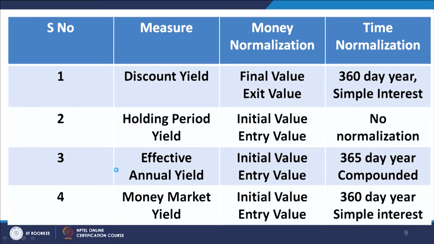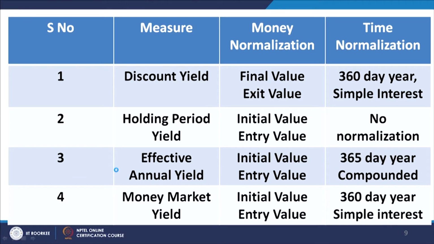That is one speciality of this particular measure, and the second speciality is that normalization with respect to time is carried out on a 360 day year basis and not the 365 day year conventional basis. And the third feature of this particular measure of yield is that it is computed on a simple interest basis. No account is taken of compounding of interest. So, these are three special features of discount yield. The money normalization is carried out with respect to the final value of the investment, and the time normalization is carried out with respect to a 360 day year.